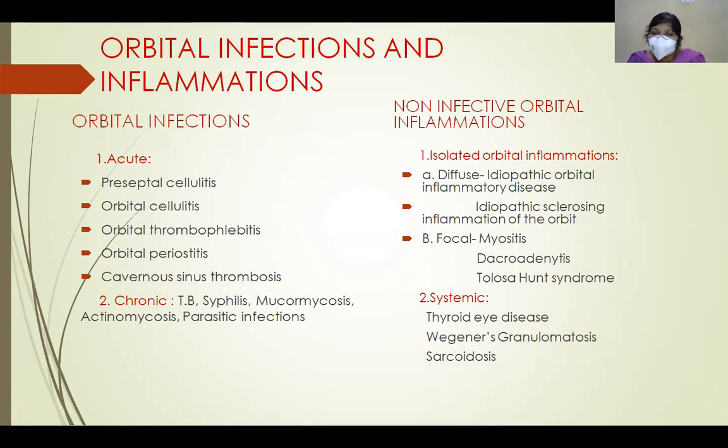So what are the causes of diffuse orbital inflammations? These are idiopathic orbital inflammatory disease and idiopathic sclerosing inflammation of the orbit. Coming to focal causes of orbital inflammations, that is myositis, dacryoadenitis, and Tolosa-Hunt syndrome. Coming to systemic, it is thyroid eye disease, Wegener's granulomatosis, and sarcoidosis.